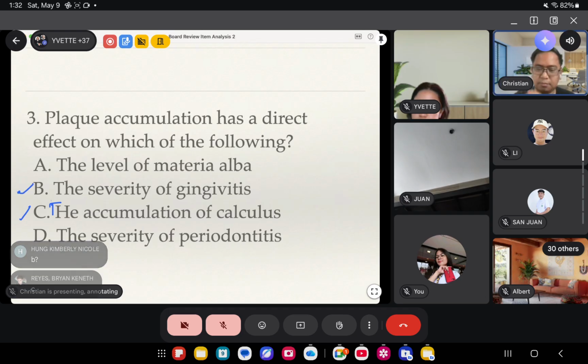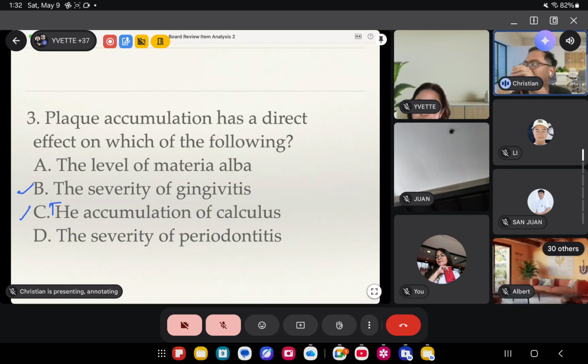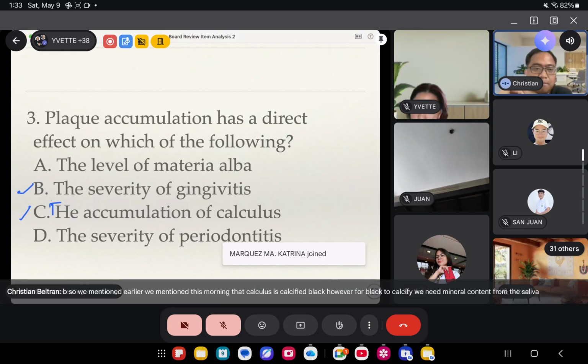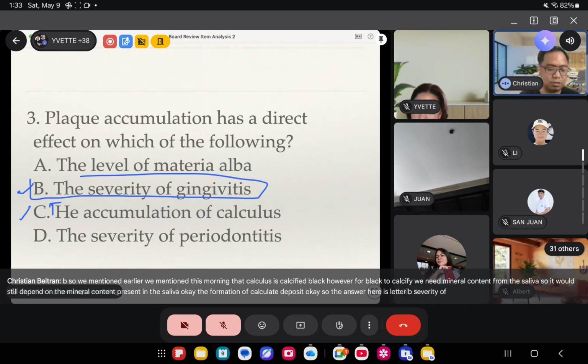B. We mentioned this morning that calculus is calcified plaque, right? However, for plaque to calcify, we need mineral content from the saliva. So it would still depend on the mineral content present in the saliva, for the formation of calculus deposits. So the answer here is letter B, severity of gingivitis.